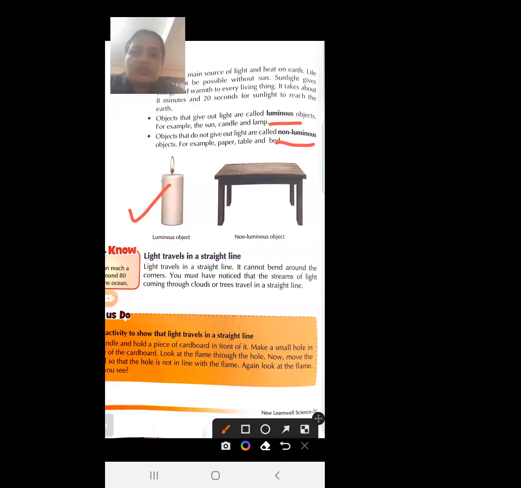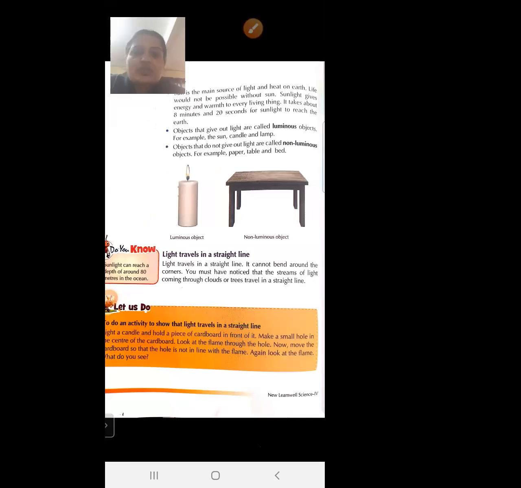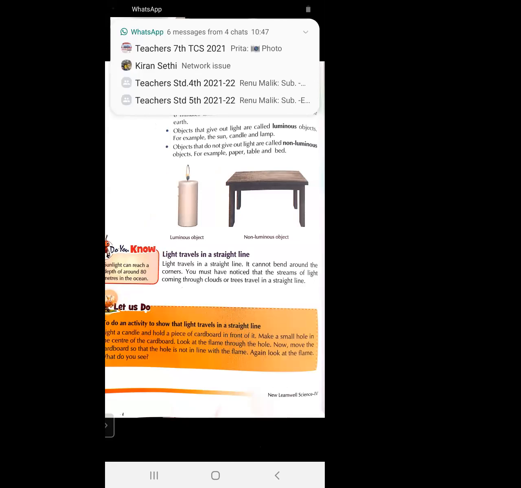So what are luminous objects? The objects that give out their own light are called luminous objects. And the objects that do not give out light are called non-luminous objects. जो हमें लाइट देते हैं, that are called luminous object. जो लाइट नहीं देते, that are called non-luminous object.